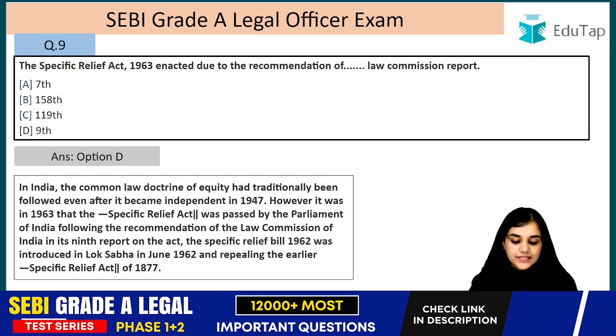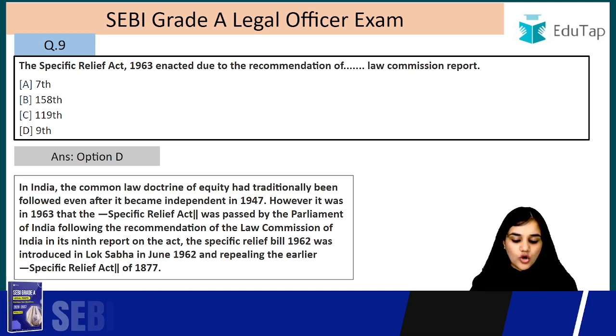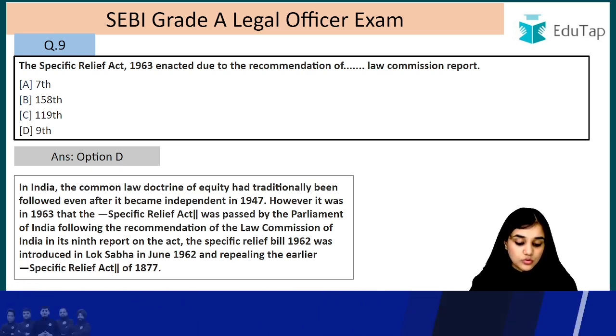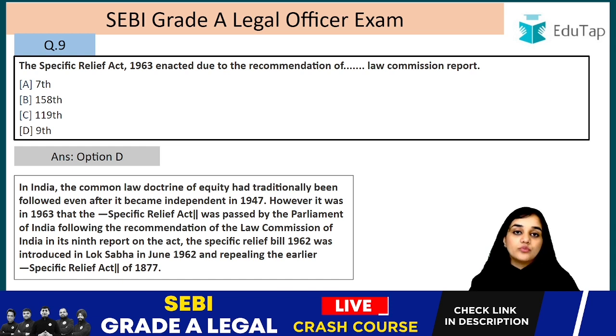However, it was in 1963 that the Specific Relief Act was passed by the Parliament of India following the recommendation of the Law Commission of India in its 9th report on the Act. So it was the 9th Commission. The Specific Relief Act Bill 1962 was introduced in Lok Sabha in June 1962, repealing the earlier Specific Relief Act 1877. So it was the 9th Law Commission report.